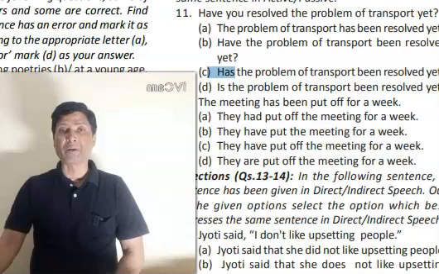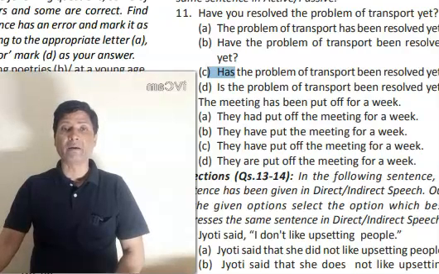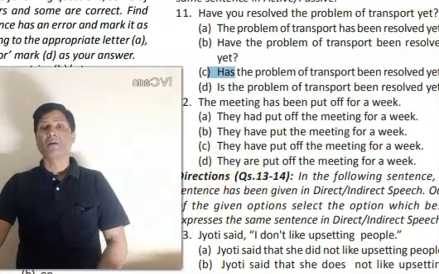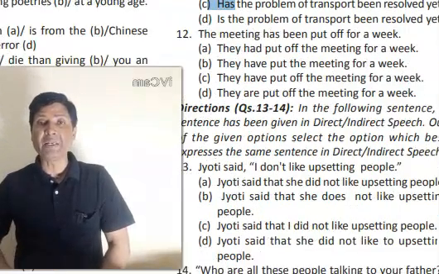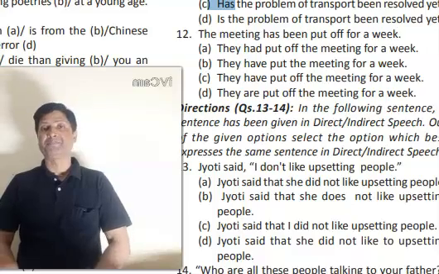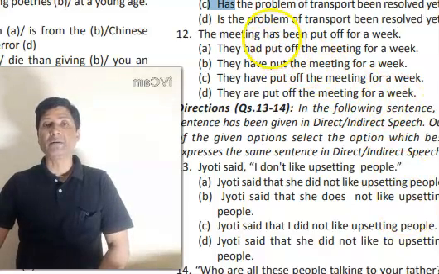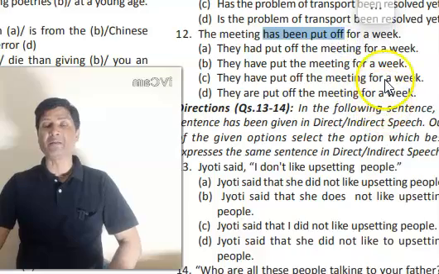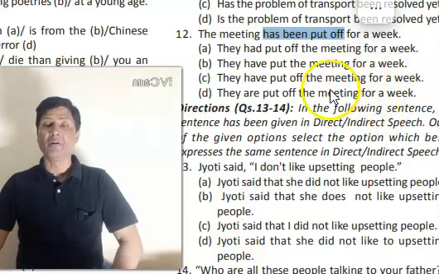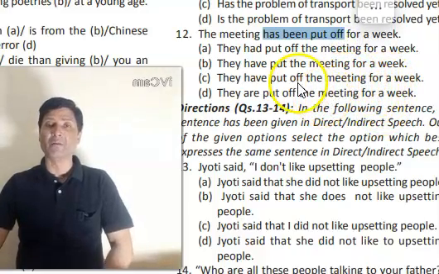Now question number 12 is again an active and passive voice question. The meeting has been put off for a week. Again, this is a present perfect tense question, since has been is used. Put off means cancel, or postponed will be a better word here.